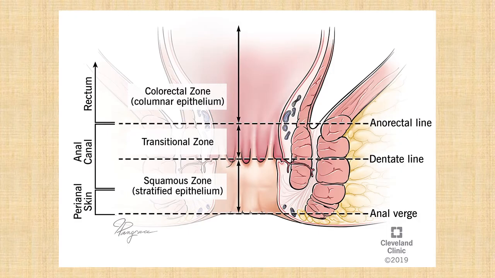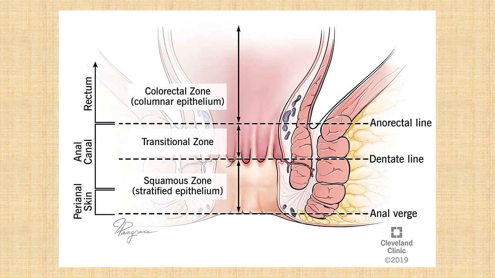You can see the schematic diagram of the anal canal region. The uppermost part is having a columnar epithelium, that is the colorectal zone. The middle one is the transitional zone, and the lowermost near the perianal skin is having a stratified squamous epithelial zone.